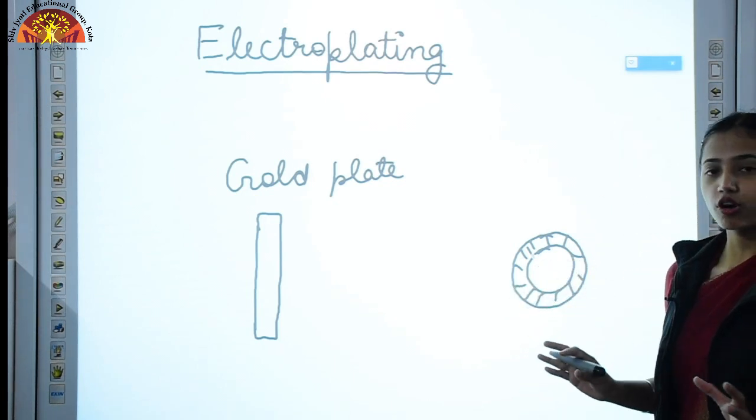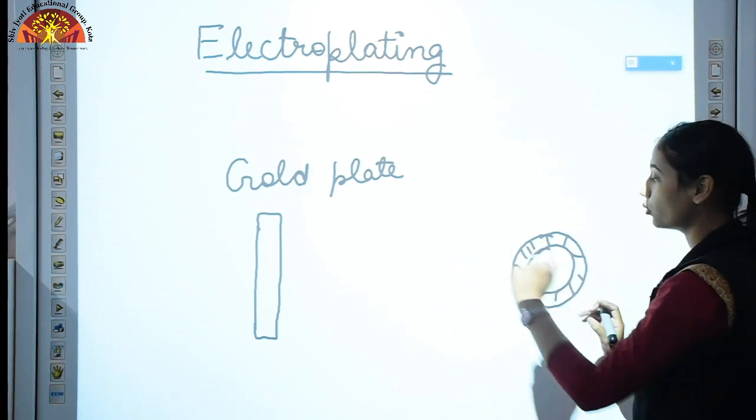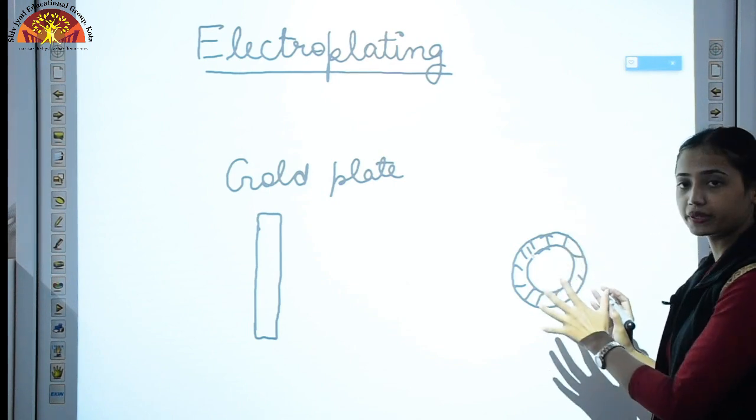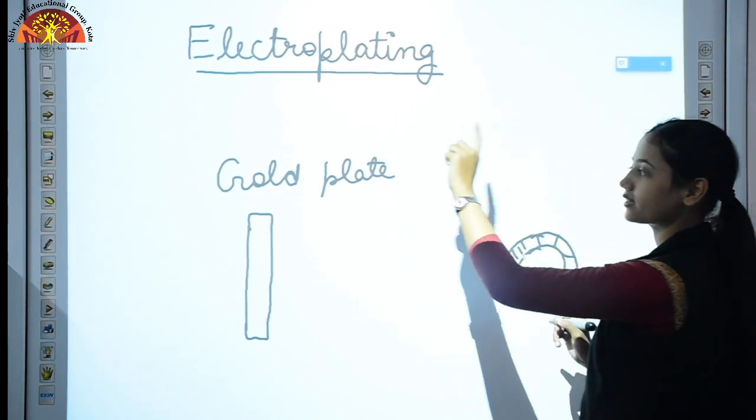Now we cannot afford a bangle which is made up of gold. So we want to wear a gold plated bangle. In that case electroplating is used.